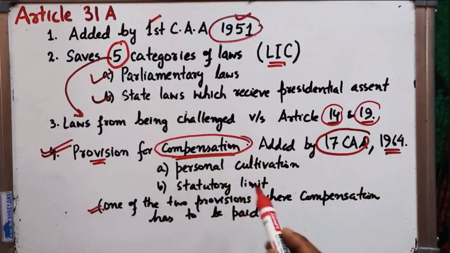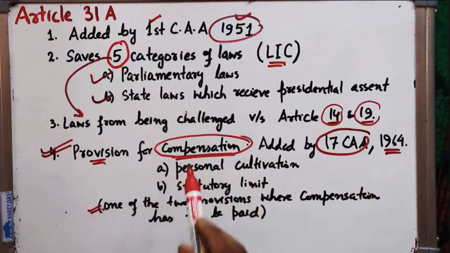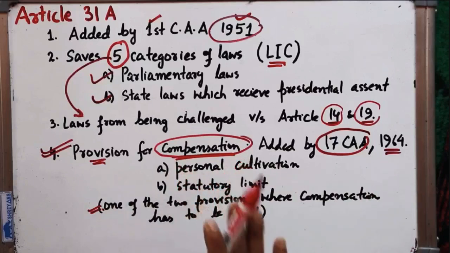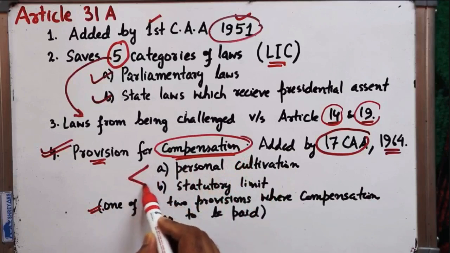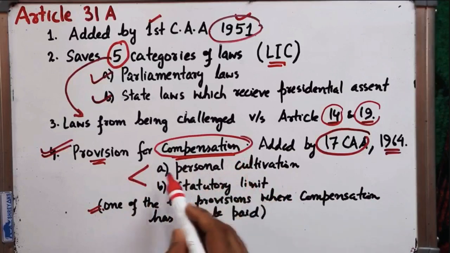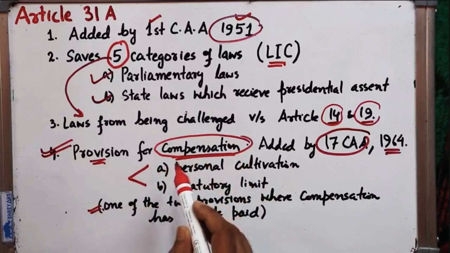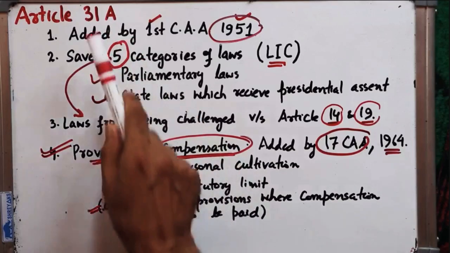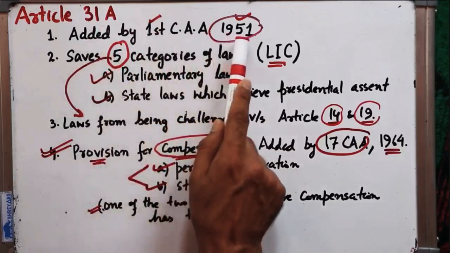This is one of the provisions where the compensation is to be paid by the state at the market value, and the compensation is paid when the state acquires the land, right? When the state acquires a land that is held by a person under his personal cultivation. This is the first condition. And the land which is held by the person under his personal cultivation is within the statutory ceiling limit. So I told you that Article 31A was not there in the Constitution of India. It was later on added by the first Constitutional Amendment Act of 1951.